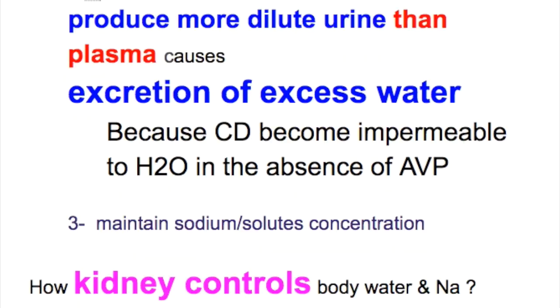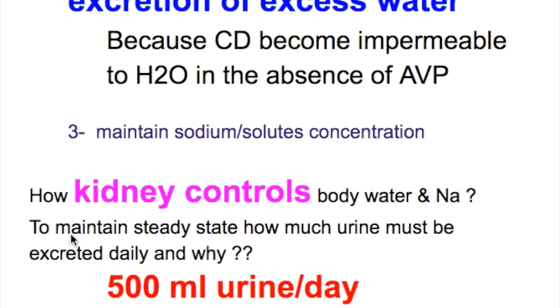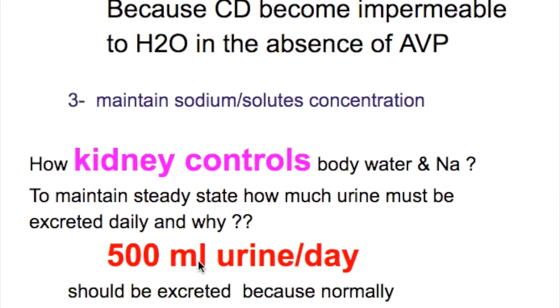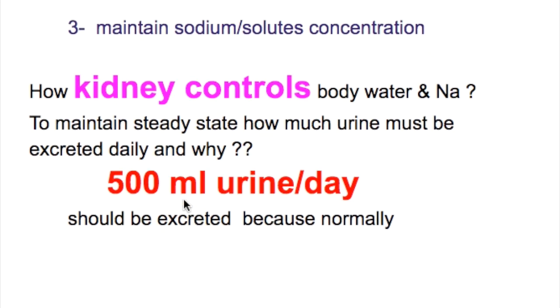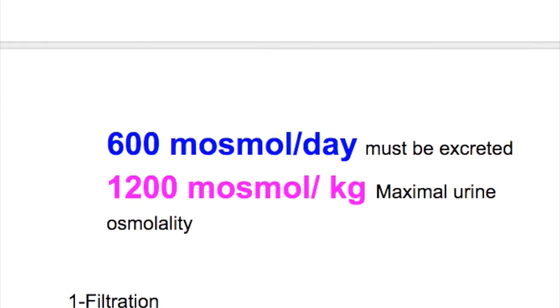And number 3, it maintains the sodium and solutes concentration. How does the kidney control body water and sodium? To maintain a steady state, how much urine must be excreted daily and why? 500 milliliters of urine per day should be excreted normally, because normally 600 milliosmoles per day of the solutes must be excreted and the maximal urine osmolality can go up to 1200 milliosmoles.